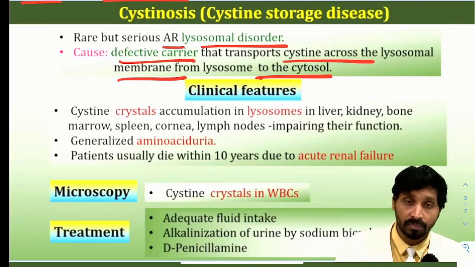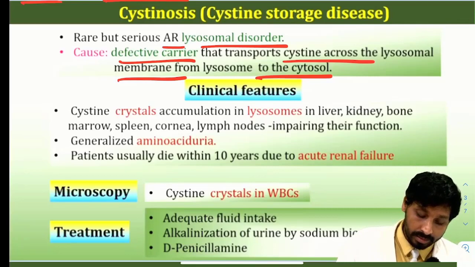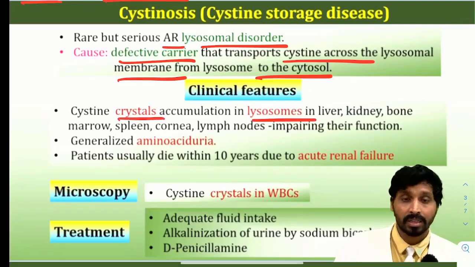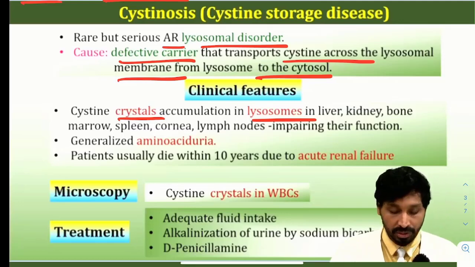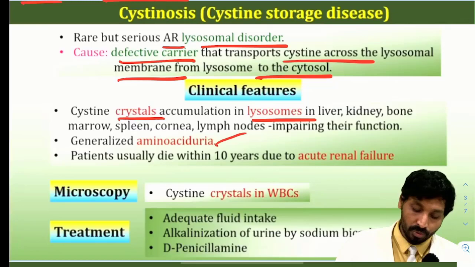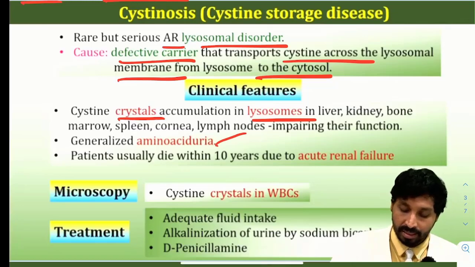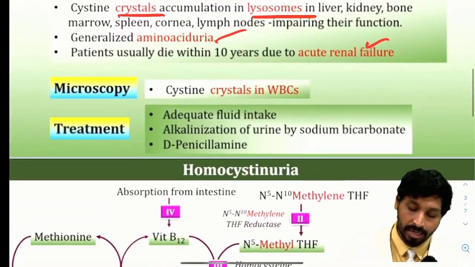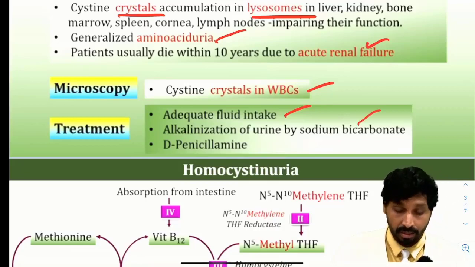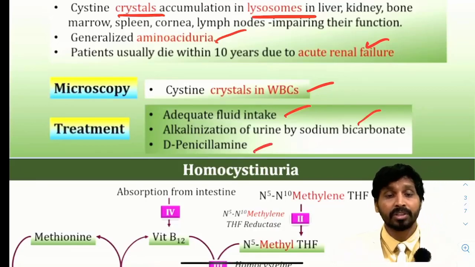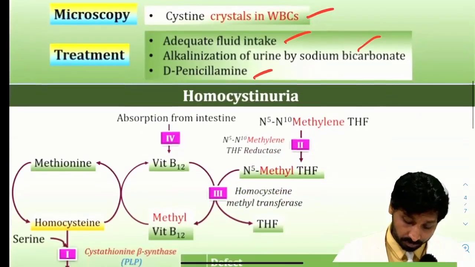Clinical features of cystinosis: cystine crystals accumulate in lysosomes, that means enlarged lysosomes you can make out in liver, kidney, bone marrow, spleen, cornea and lymph nodes, impairing their function. Generalized aminoaciduria is there. Patients usually die within 10 years due to acute renal failure. On microscopy, you see cystine crystals in white blood cells. Treatment: adequate fluid intake, alkalinization of urine by sodium bicarbonate, and D-penicillamine administration also improves the situation.